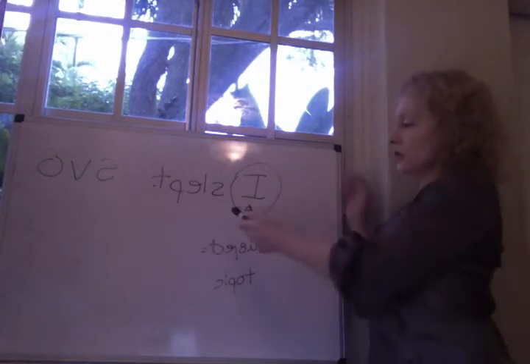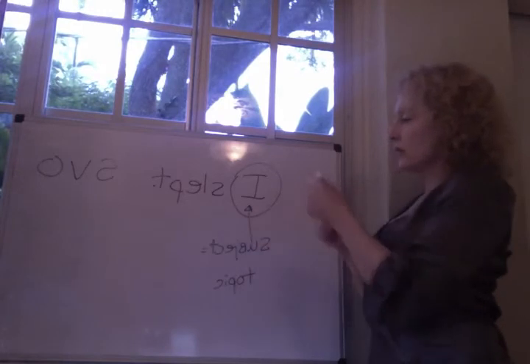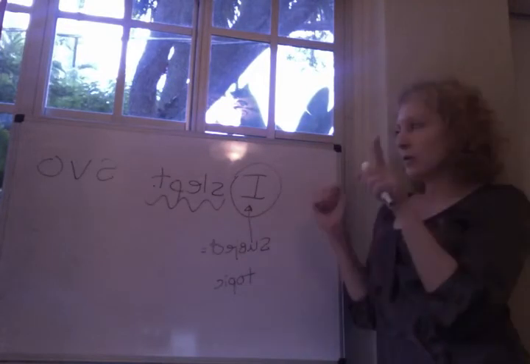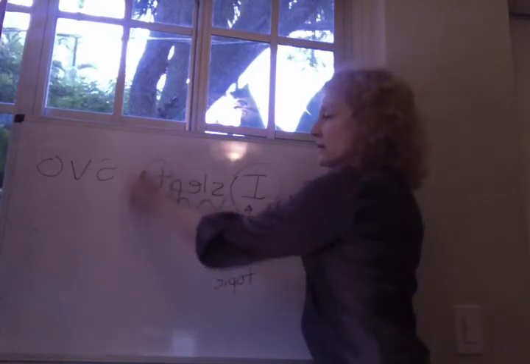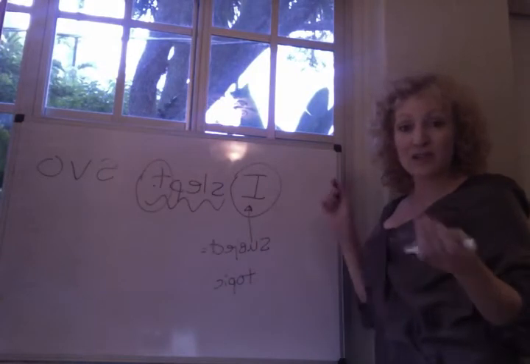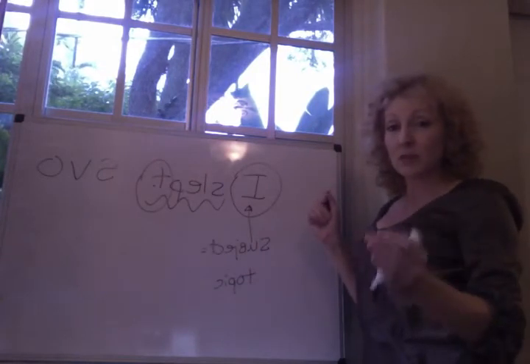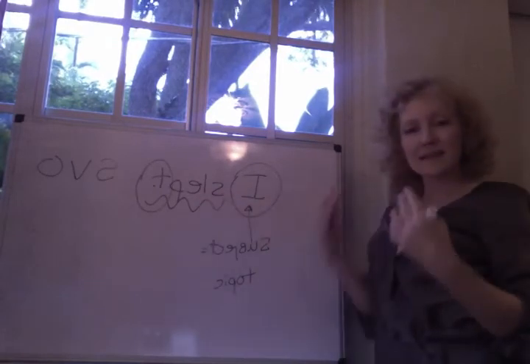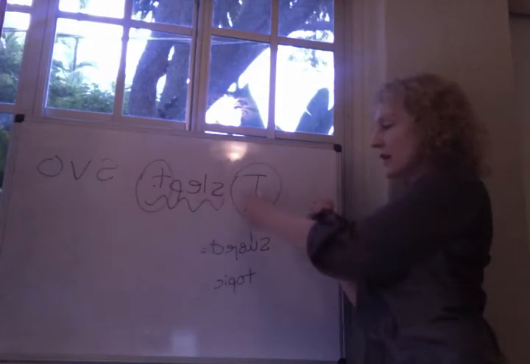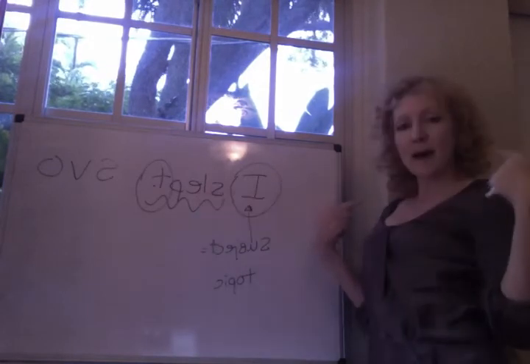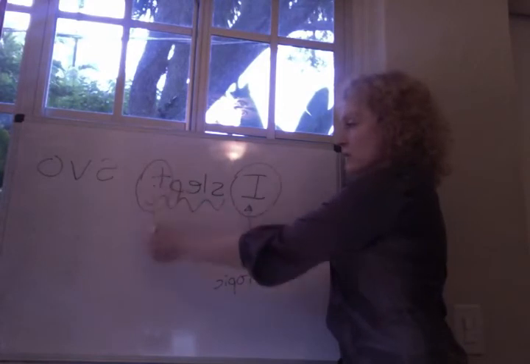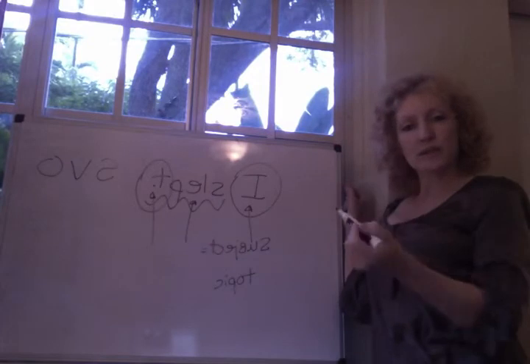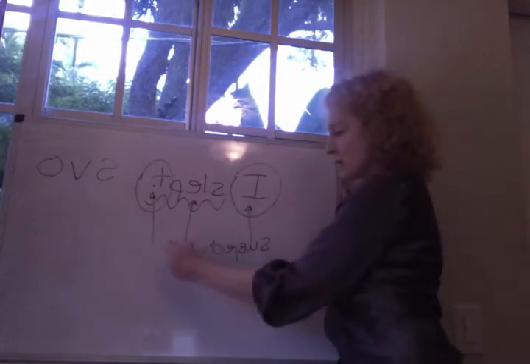So let's take a look at the other part of this sentence. When you have slept, what exactly is this verb doing here? We know that it's a verb because it's showing up with the past tense. Even though it's an irregular, still a past tense, so it must be a verb. And when we think about what slept is telling us, it's telling us about an action that I engaged in the past. And the past part, of course, comes from this past tense marker. And the meaning of the action of sleeping is coming from the verb itself.